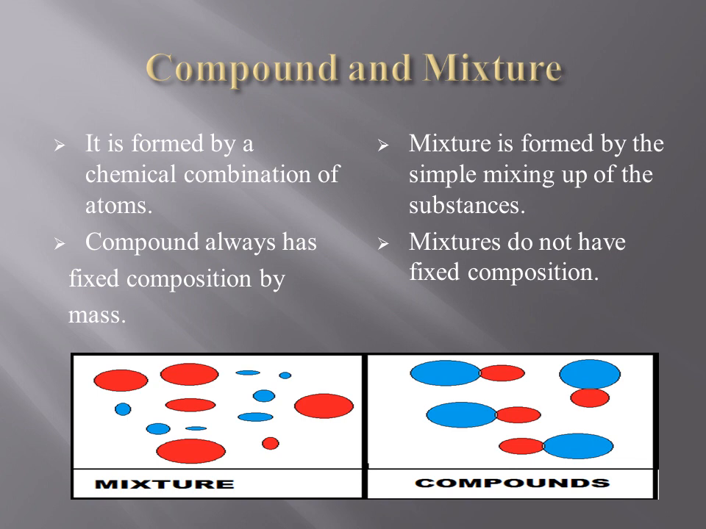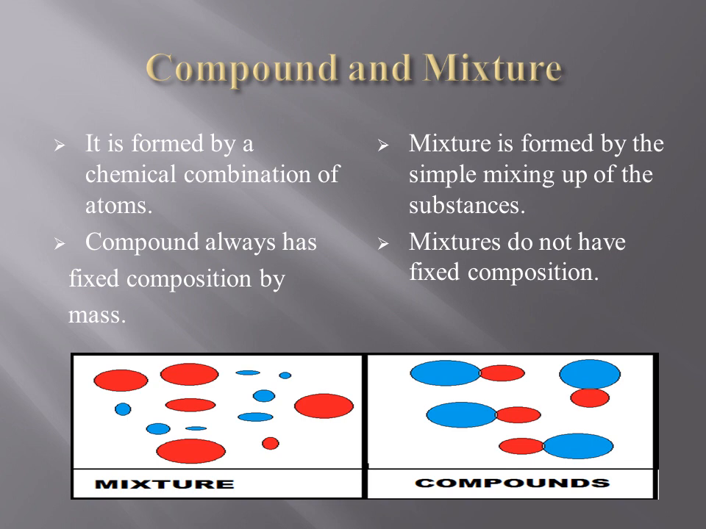Now I will go through some basic differences between compound and mixture. Number 1, compounds are formed by chemical combination. It means that energy loss or gain must take place in making a compound. While a mixture is formed by just mixing substances.